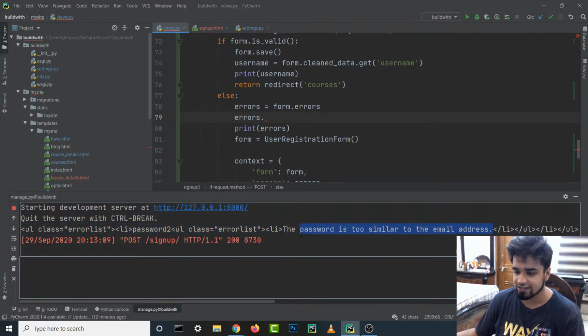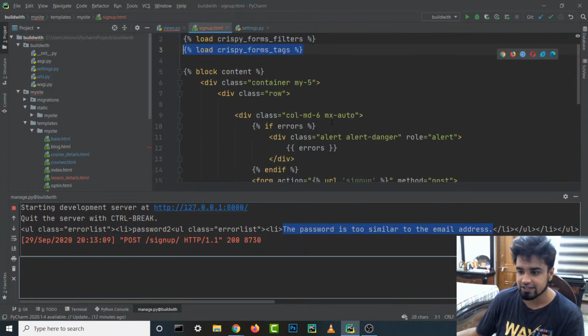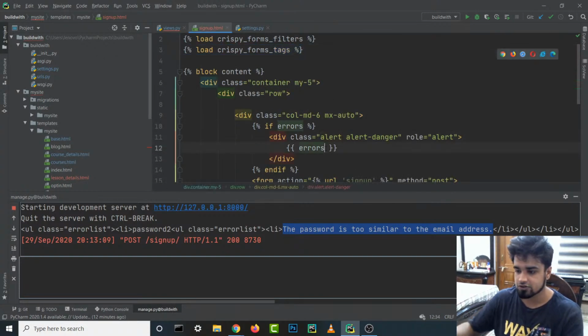So this is giving us this HTML, and we need to parse this HTML maybe using some kind of thing. What can we use, guys? Can we use something like Beautiful Soup? But I think using Beautiful Soup might be overkill for this. Or we can use it inside over here, maybe errors dot. Can we do something like this? Errors dot.